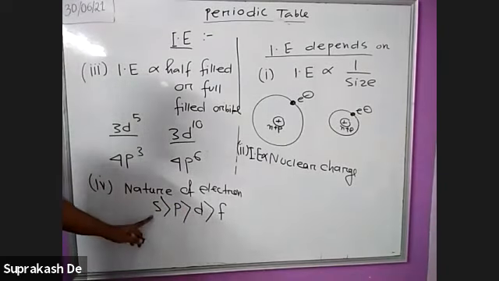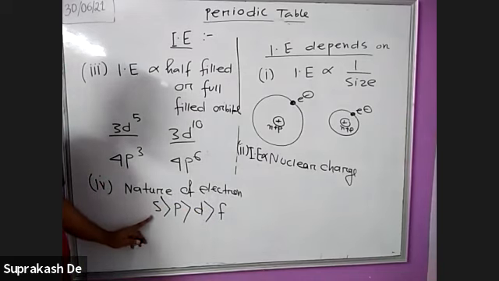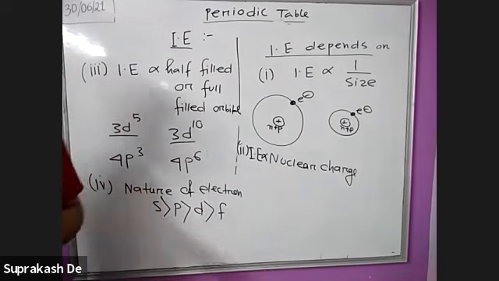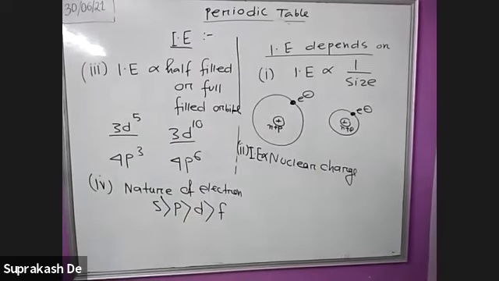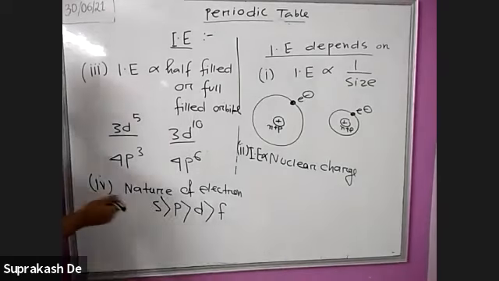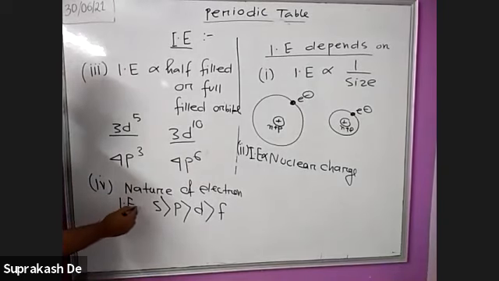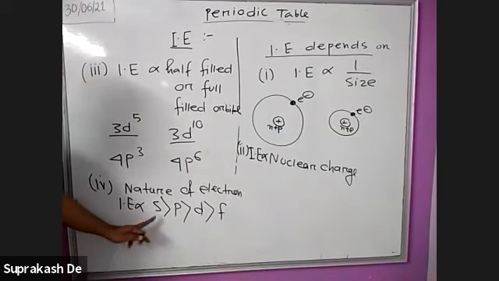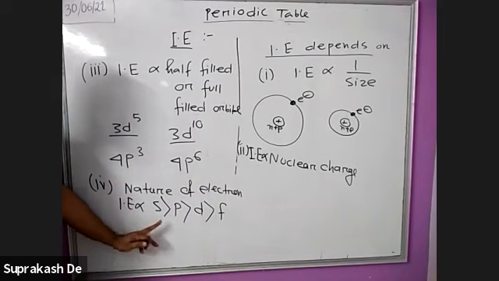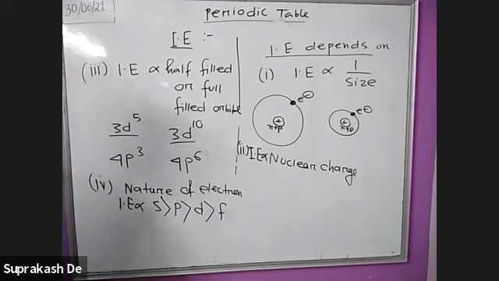Why? Because s orbital electrons are closer to the nucleus. So the ionization energy order is proportional: s electron is the most difficult to remove, then p, then d, and then f. So this is the nature of the electron.